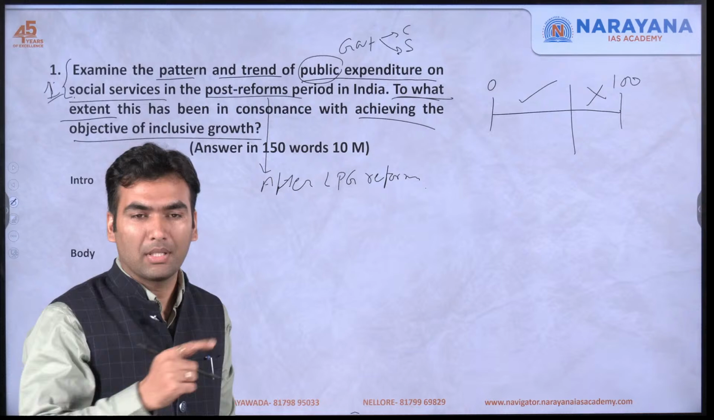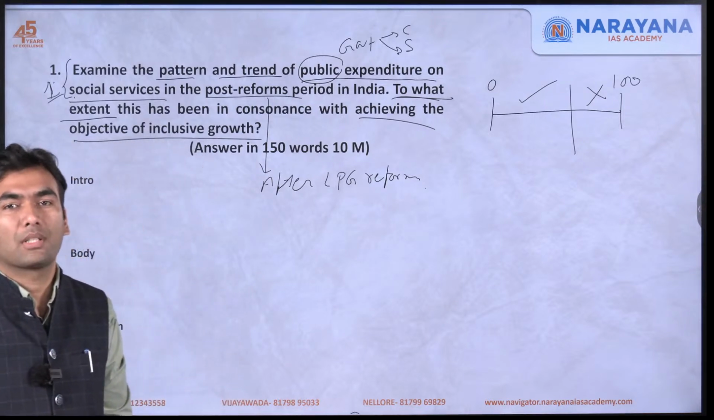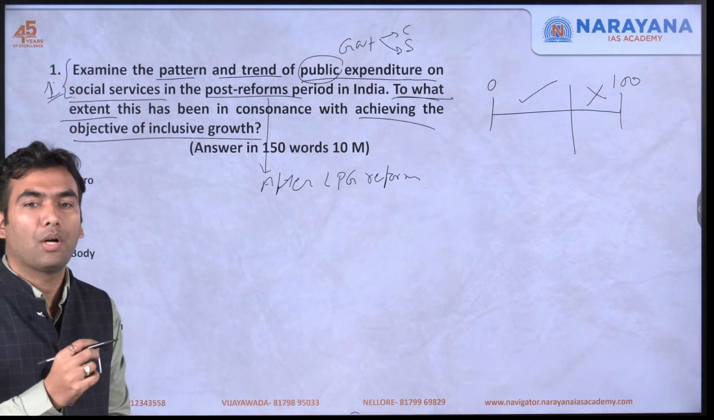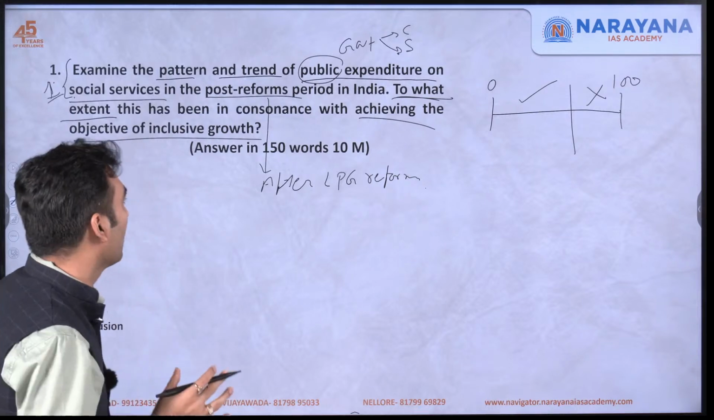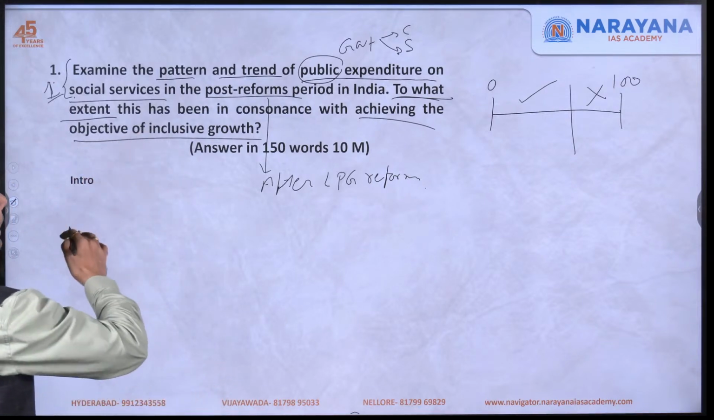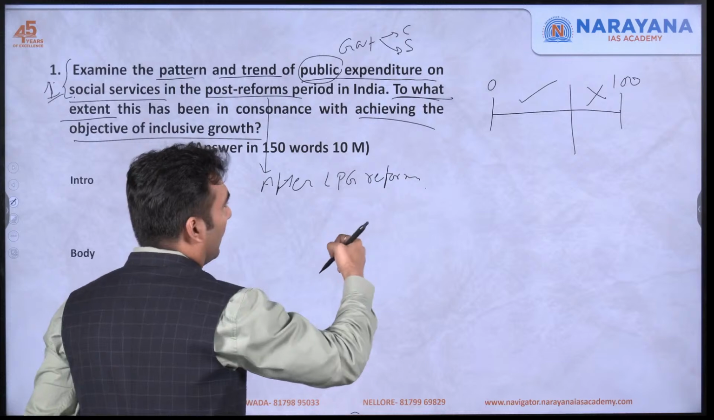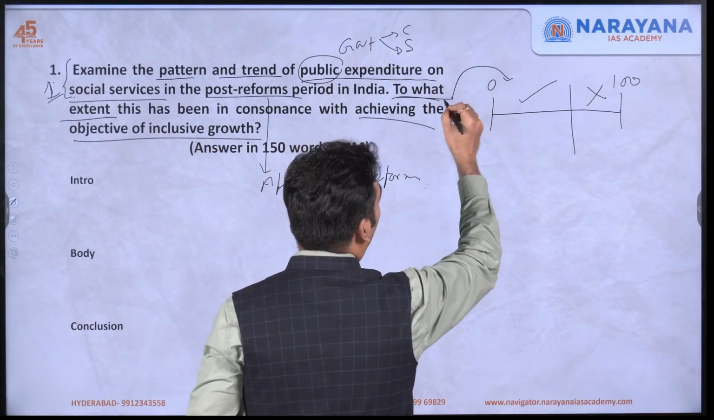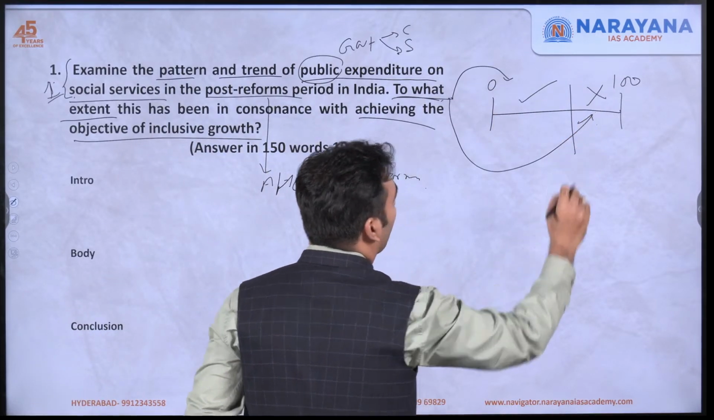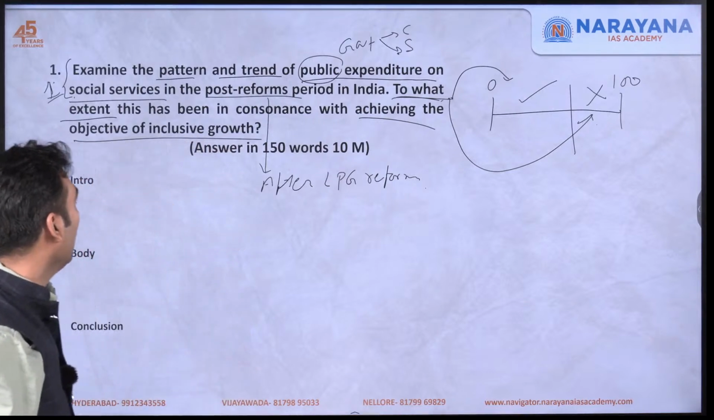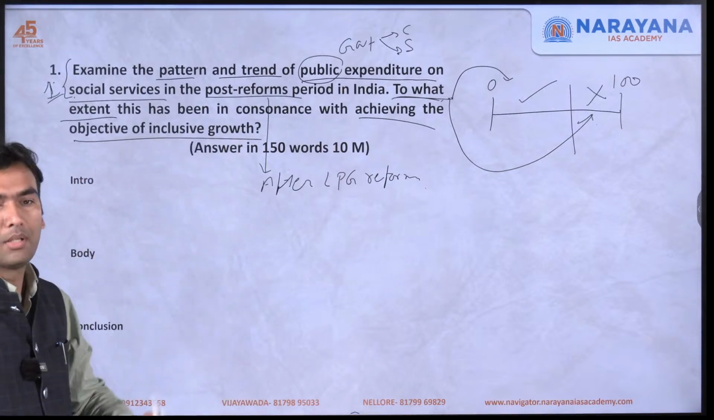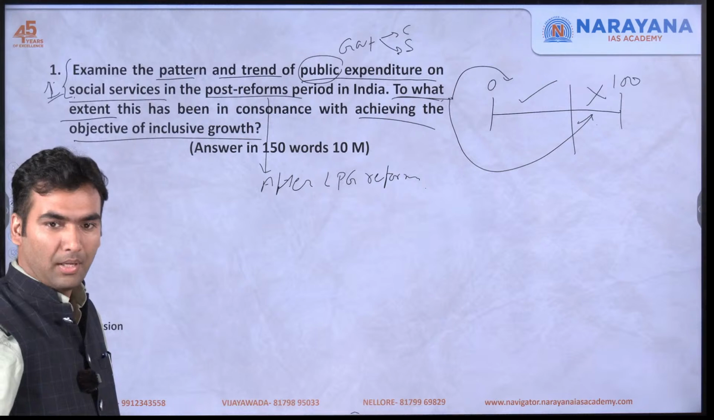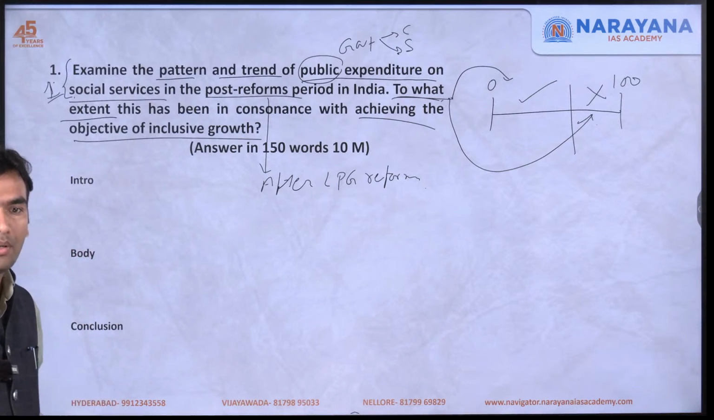Wherever this directive is given, and there is another question in the paper where it is given, you have to answer in this way. So this part has two parts. The first is what we have achieved, and the second is what is yet to be achieved in terms of inclusive growth. I hope it is clear. If you have any doubt, please ask.